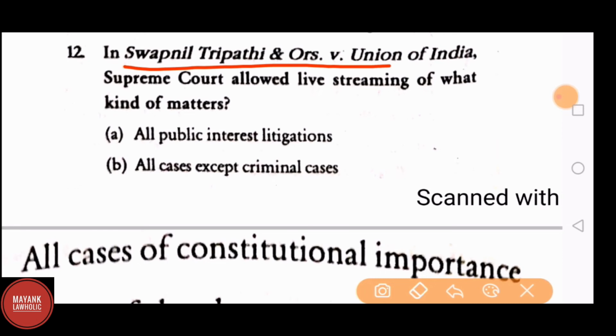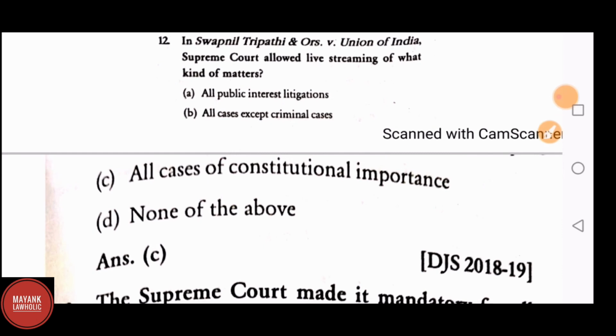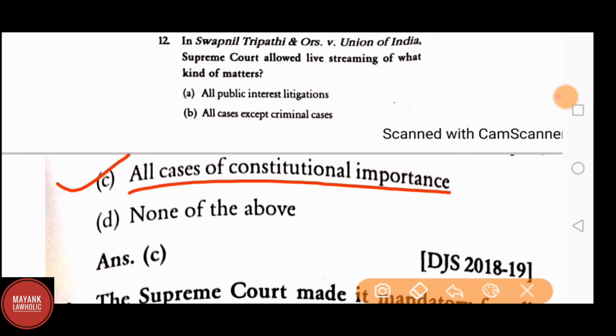In Swapnil Tripathi and others versus Union of India, Supreme Court allowed live streaming of what kind of matters? A. All public interest litigations. B. All cases except criminal cases. C. All cases of constitutional importance. D. None of the above. The answer is C. All cases of constitutional importance.